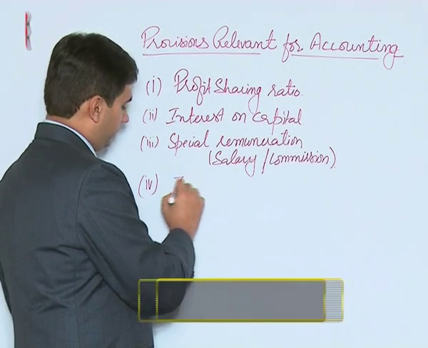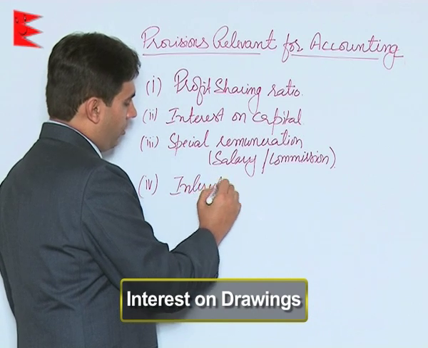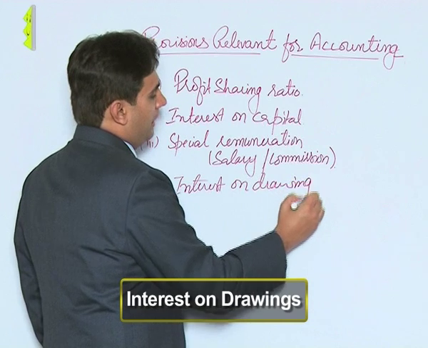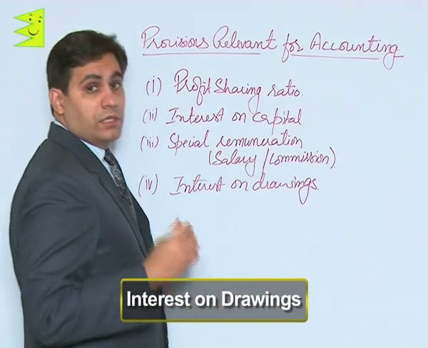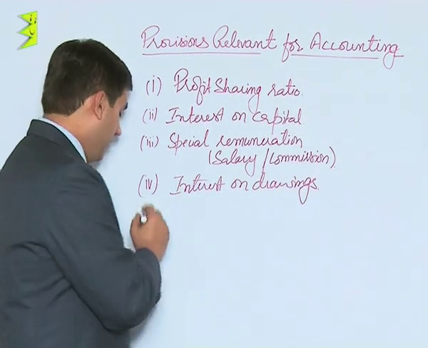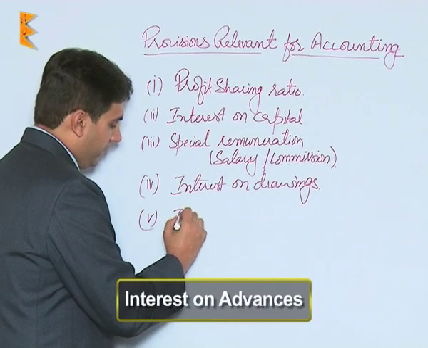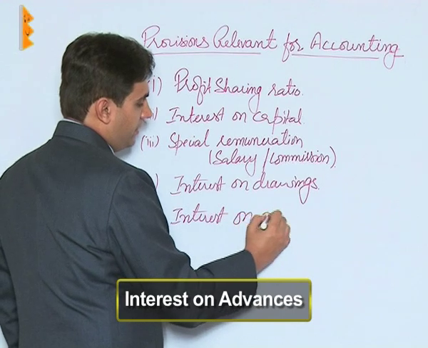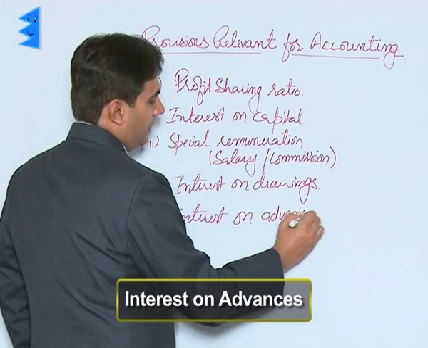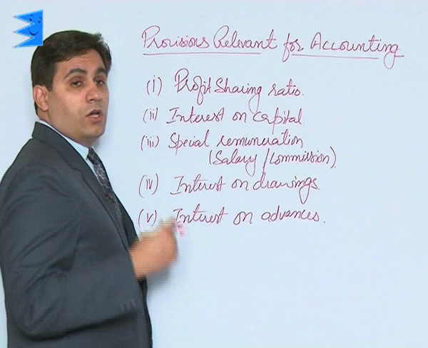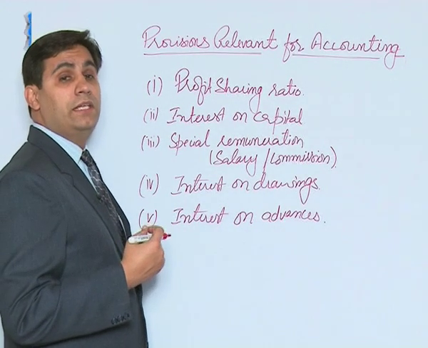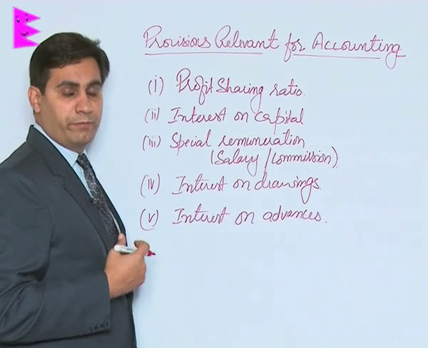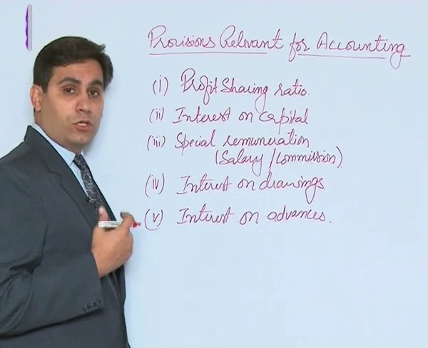Then interest on drawings, if it is there and allowable under the partnership deed. Then we have any interest on advances, that is any commission or any loan or any sort of advance that a partner in particular has made to the business.